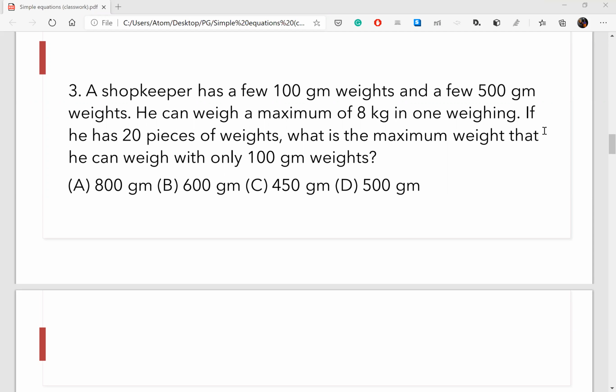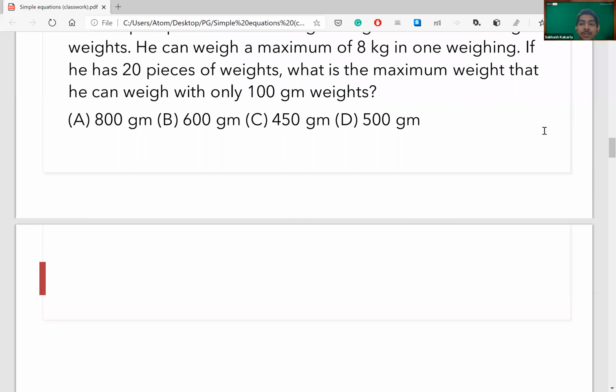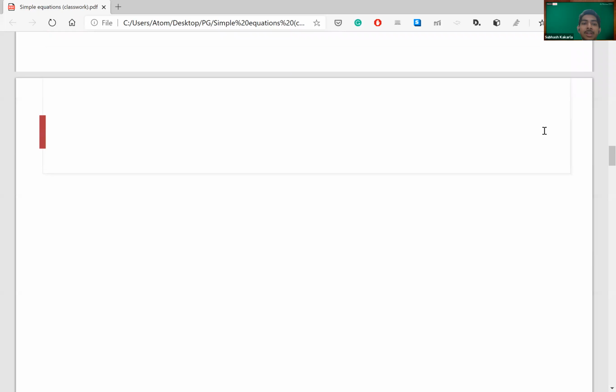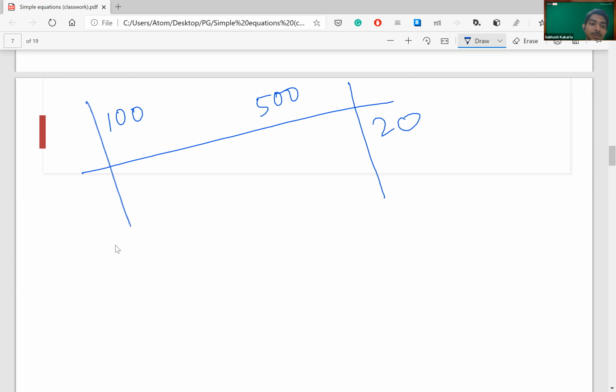Okay, so first I will show you two approaches. One would be the typical approach, second the standard, and you can decide which one you wish to use. Okay, so here go the approaches. I hope everybody has read the question. According to the question, the shopkeeper has some 100-gram weights and some 500-gram weights. Total number of weights are 20 and total weight is 8 kgs, right?